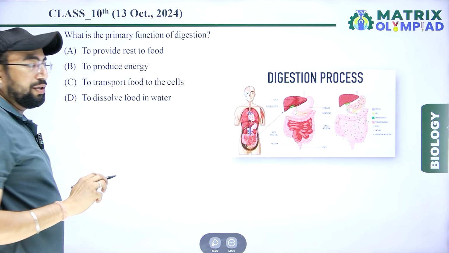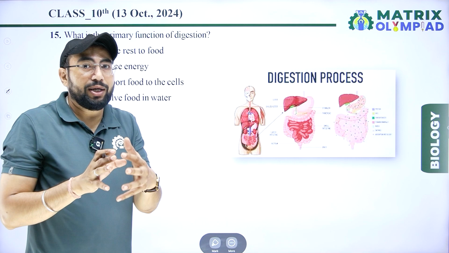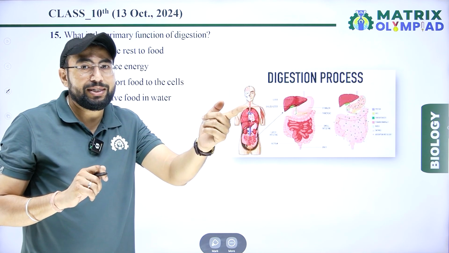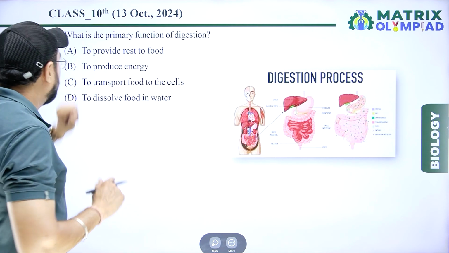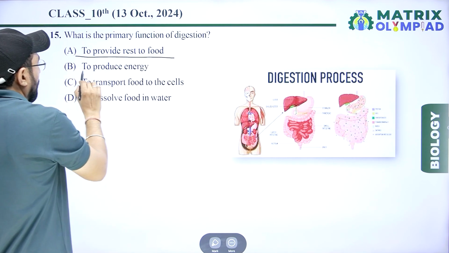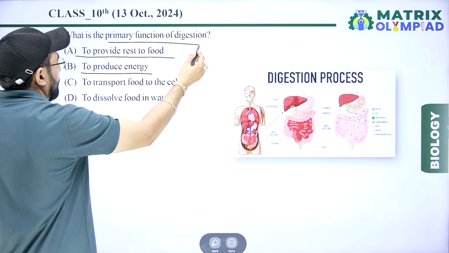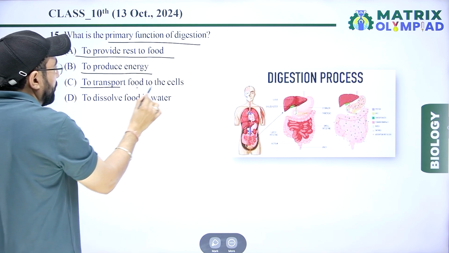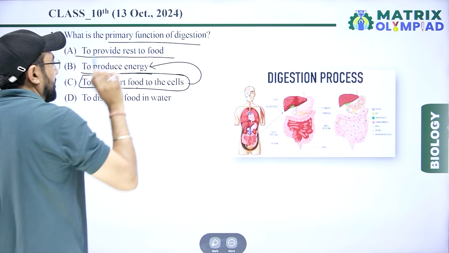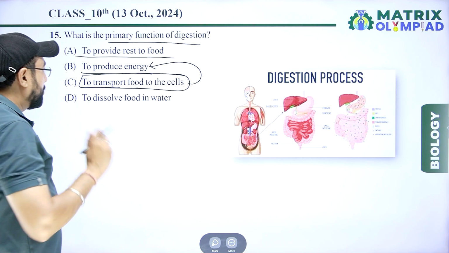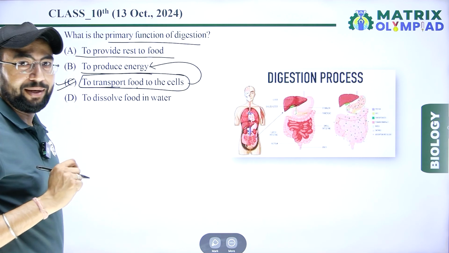Digestion means food is digested in the digestive organs and transported to the cells. Provide rest to food? No. To produce energy? Right, but that is not the primary function. To transport food to the cell, that is the primary function. So the correct answer is to transport food to the cell.